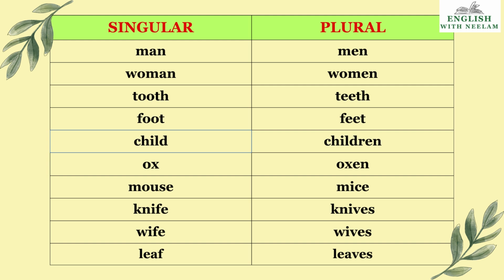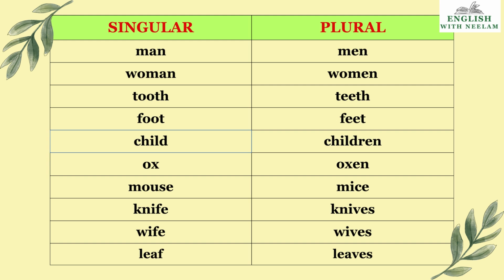First is man, and its plural is men. Woman, women. Tooth, teeth. Foot, feet. Child, children. Ox, oxen. Mouse is mice. Knife becomes knives. Wife is wives. Children, see W-I-F-E. It is W-I-V-E-S. In all these, children, you must have observed we have not added only s or es. That is why they are irregular nouns and plurals.